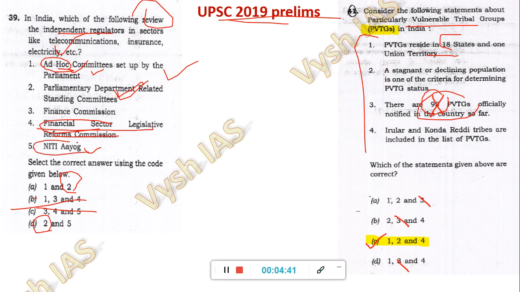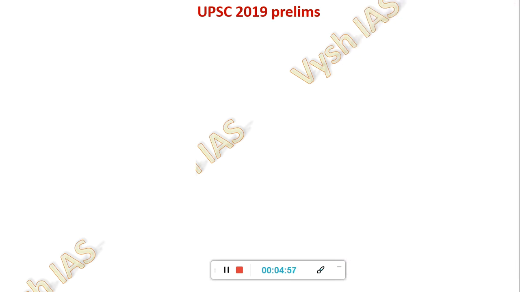Niti Aayog, you know, it is just replacing the planning commission and is doing other big things. It is not there to sit and review all the sectors. So that common sense, by eliminating first the word of financial sector and then going with the remaining options, answer will be selected as 1 and 2 only. Okay, now next one.